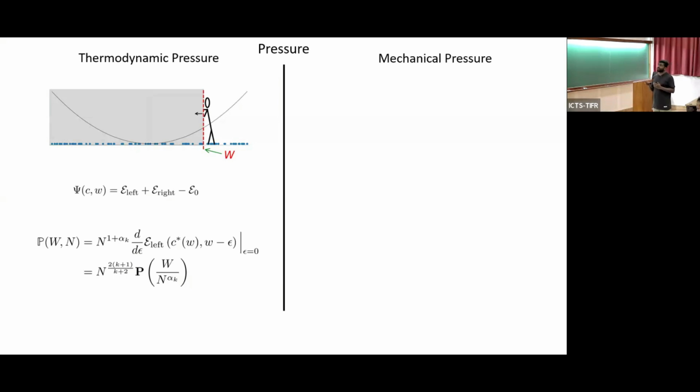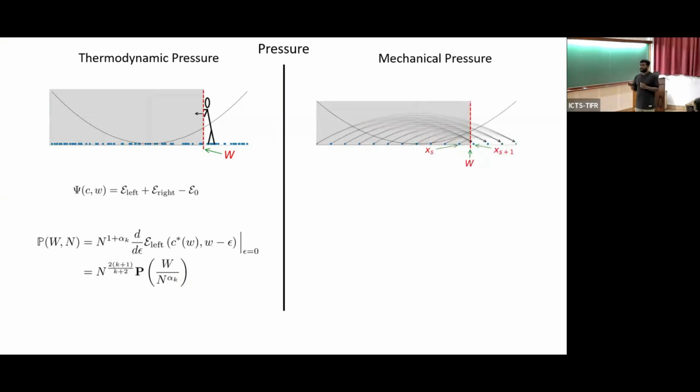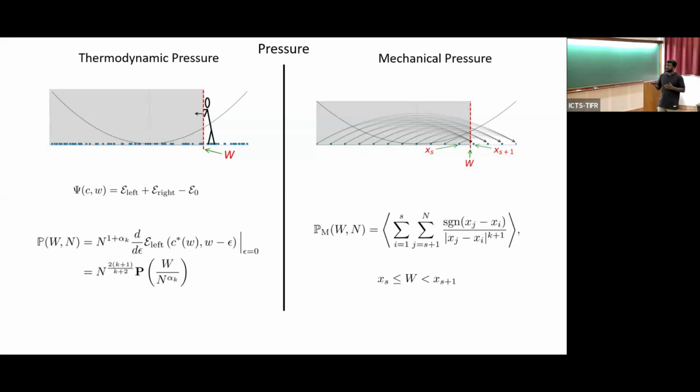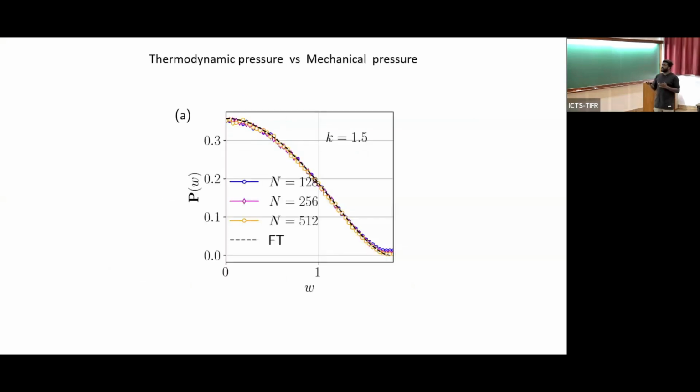In a similar fashion, we can compute the mechanical pressure. I'll take one more minute. Mechanical pressure is basically the momentum current, which effectively means there are particles on the left and there are particles on the right. So how much are these particles pushing all the remaining particles? It's given by this expression. We can compute this numerically. We have this analytical expression. We compare this with Monte Carlo simulation, and we see that the thermodynamic pressure is matching the mechanical pressure.